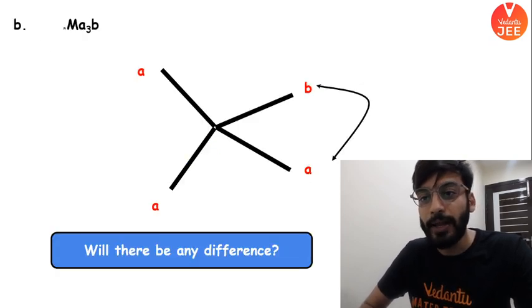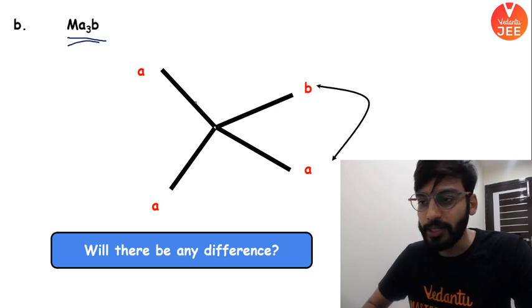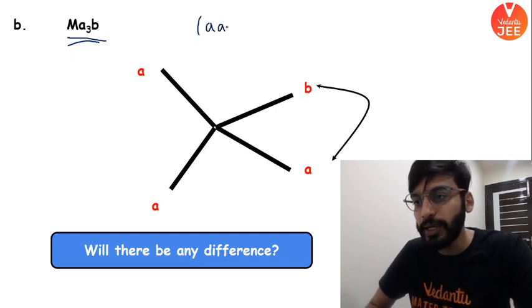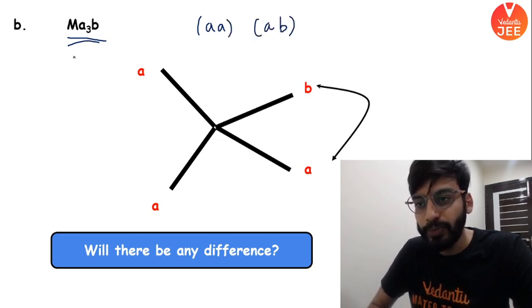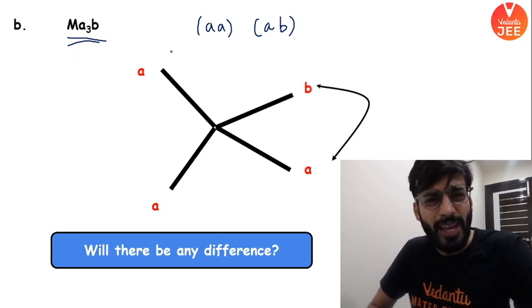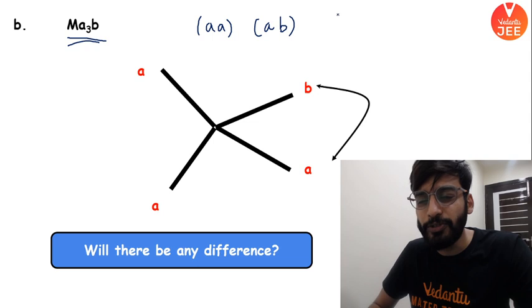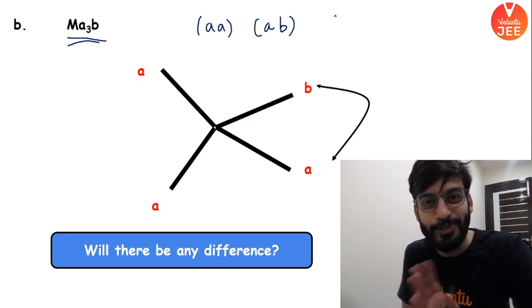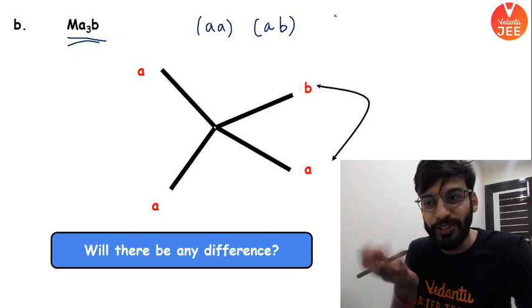Now the next type, MA3B. Quite interesting. I have given the structure for it. So look, how do I put it? I'll always make the possible combinations. One combination is in front of A you will get A. In front of A, you will get B, because there are 3 A's and 1 B. Right? Do you see any other possibility apart from this? If you say in front of B there is A, that is also the same thing. Do not get confused by that. There is no other possibility.